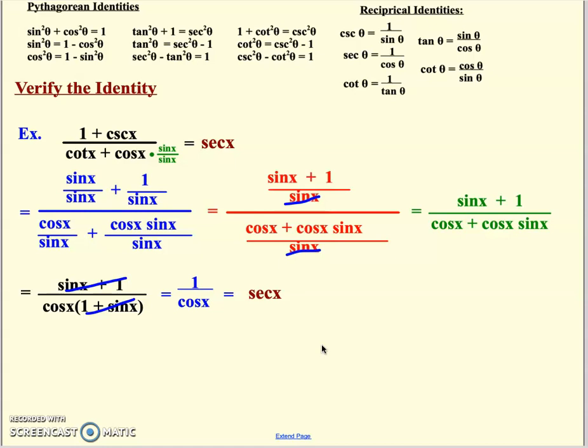Some of them, again, have multiple versions that get you through just fine. So a little bit of it is how you see it. Sometimes there really is only one way that gets you there in an efficient way. That'll be your goal as you work through these first couple days of problems. And in the next set of notes, we'll do some other things with the identities, other versions of the problems. But can you spot how to get started? Can you see how to manipulate? Can you get creative when you need to? And everything's got to be, of course, legitimate, logical, and correct math. All right, well, good luck on day 1 of identities, everybody.